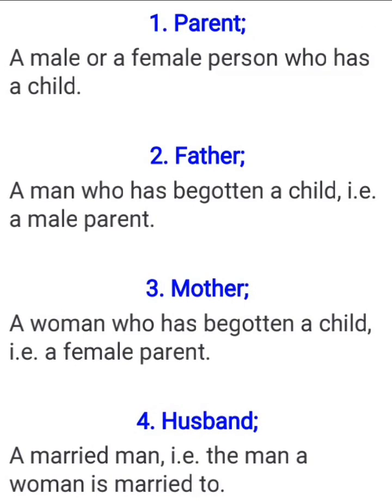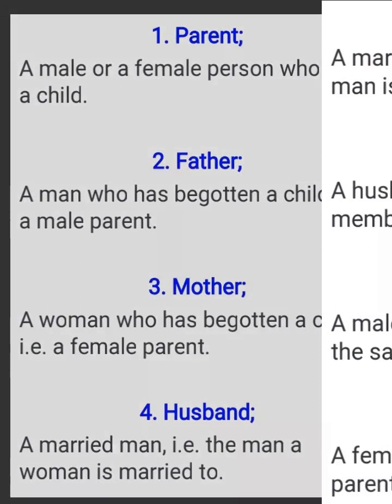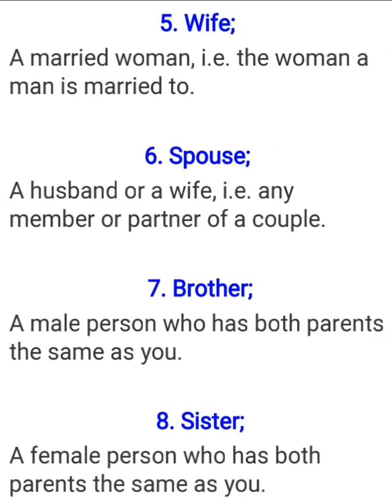Now let's make progress to the next one, a wife. A wife is a married woman, that is the woman a man is married to. It's the opposite of husband. Then we have spouse.